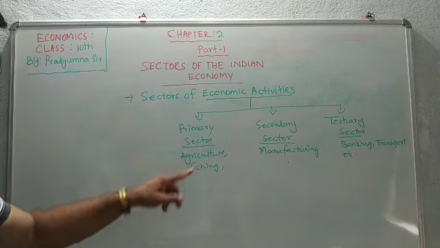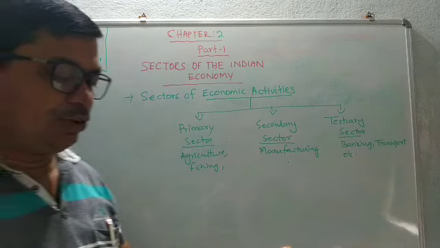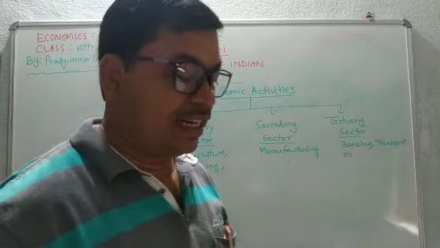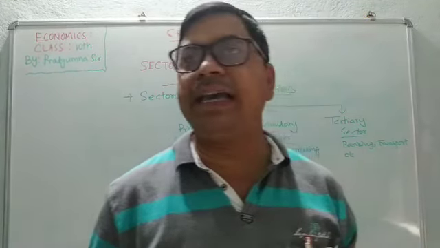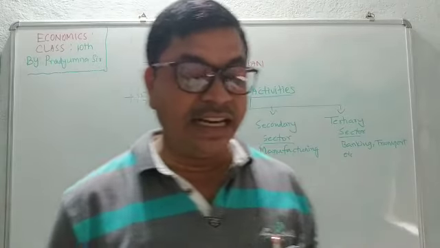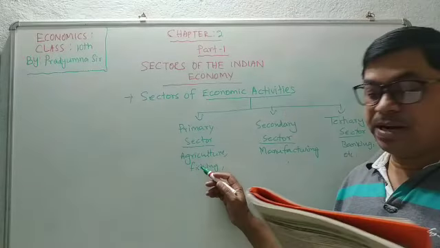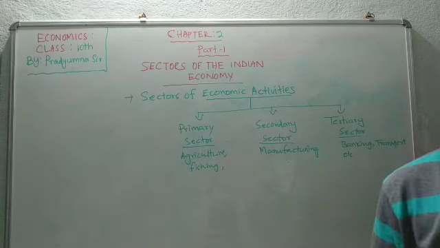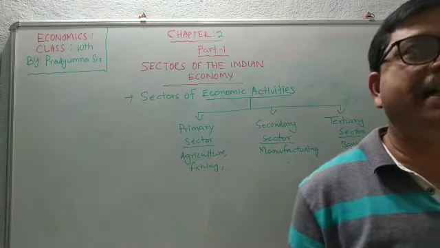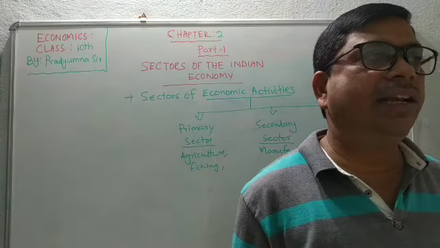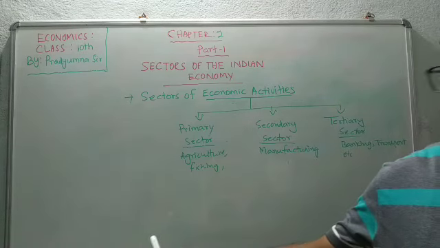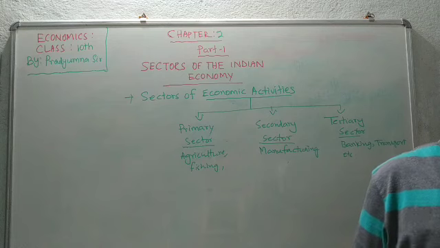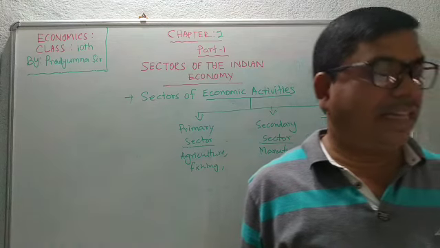Here, in the primary sector, we produce a good by exploiting natural resources. When we produce a good by exploiting natural resources, it is an activity of the primary sector. For example, we are cultivating paddy, wheat, and cotton. All these come under primary activity.